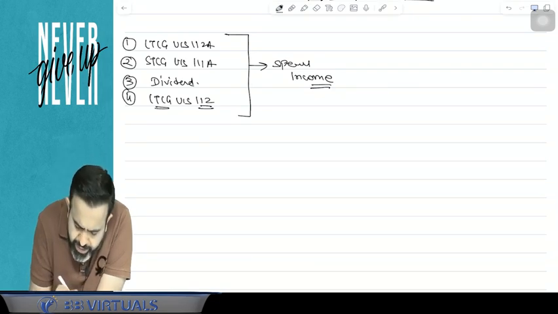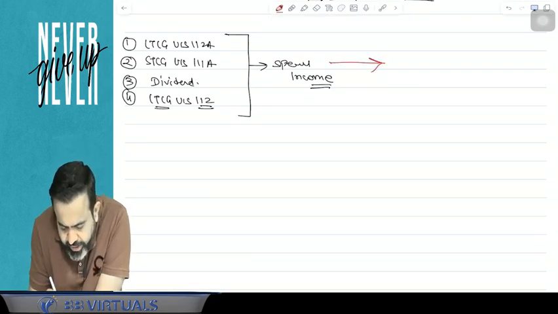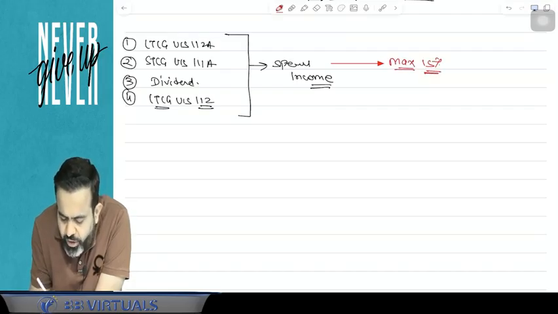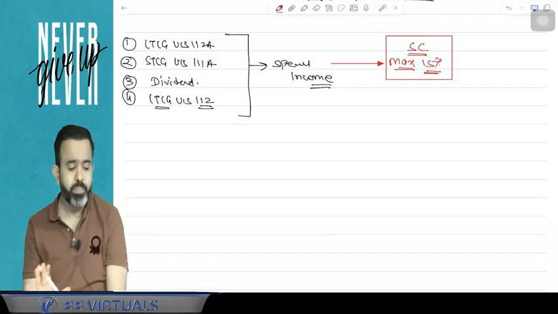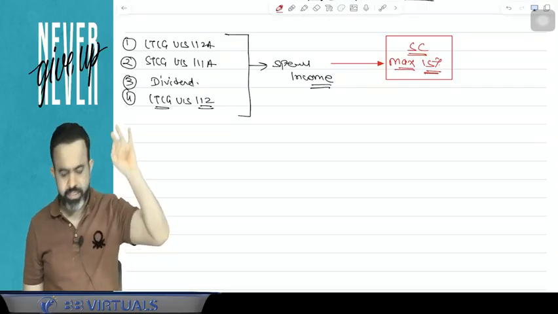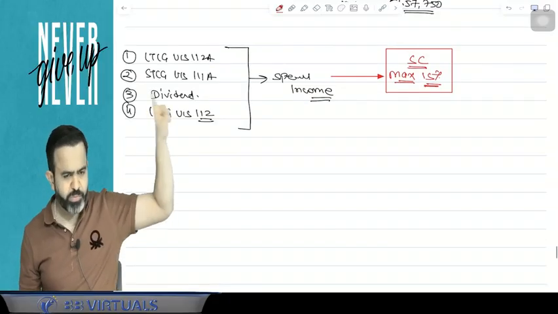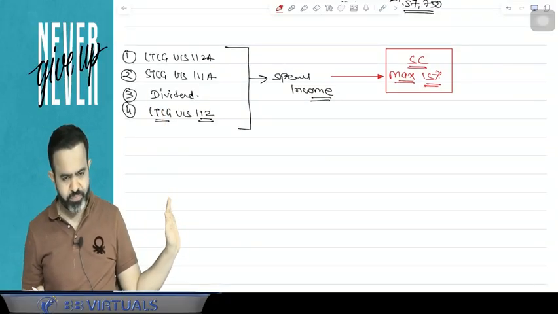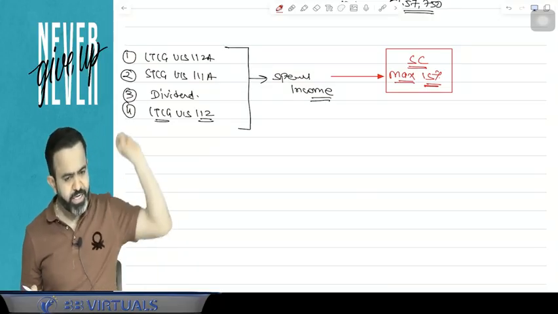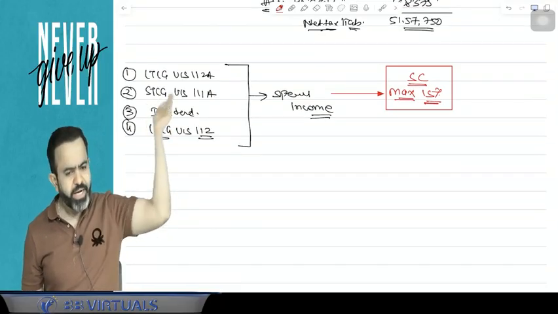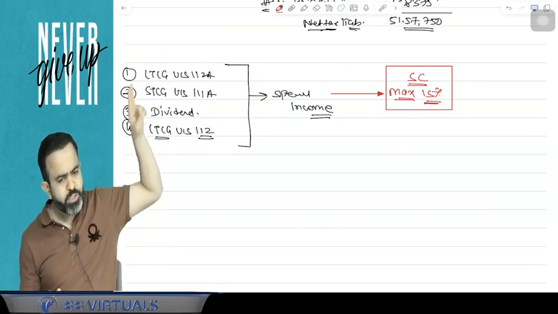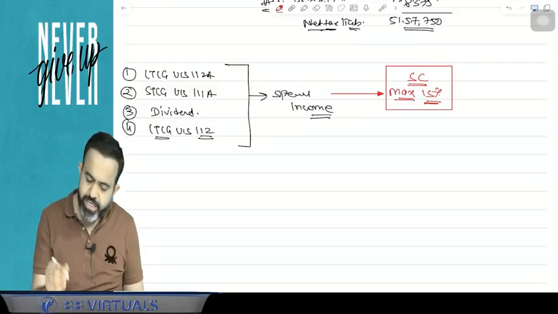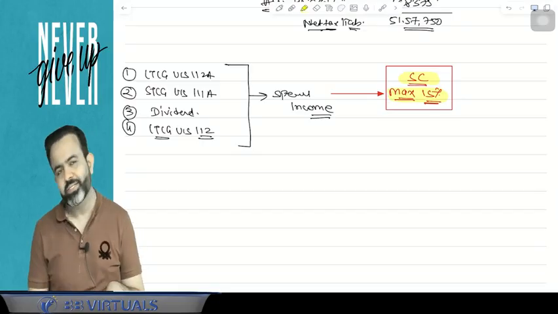But guys, on that tax rate, Nirmala Sitharaman ji mentioned that your maximum surcharge can be 15%. Surcharge more than 15% is not applicable. So in simple words, in case of these four special incomes, LTCG under section 112A, STCG under section 111A, dividend income, these three being from share market only, and LTCG under section 112, on the tax on these four incomes, your maximum surcharge can be 15%.